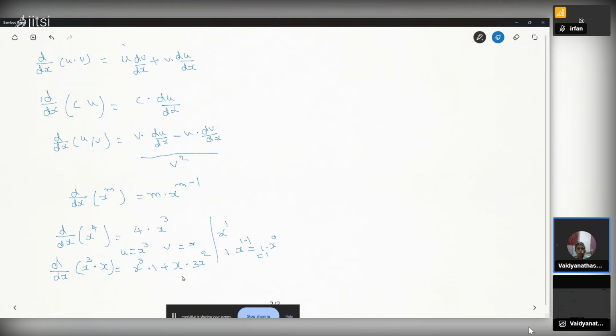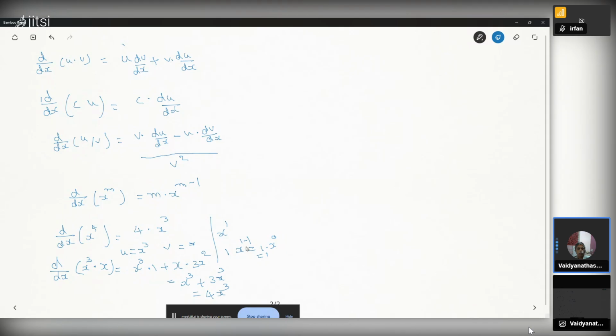This is nothing but x power 3 plus 3x cubed. There are 2 times x cubed. If we add them, it is 4x cubed. So we got the same formula: the derivative of x power 4 is 4 times x cubed. We just applied the product rule. I just showed an example to apply the product rule.